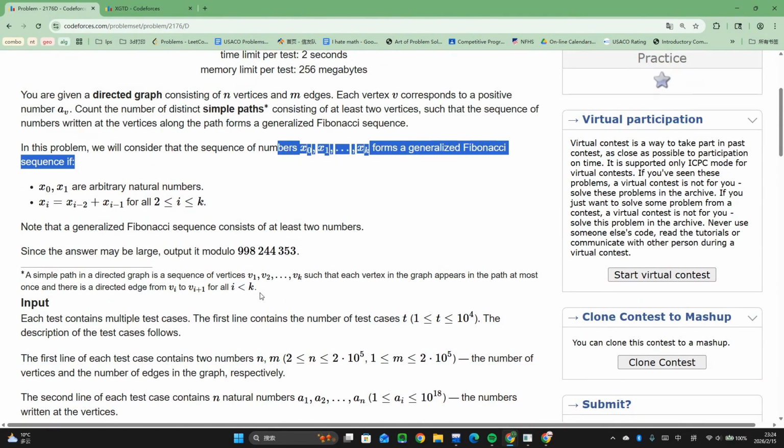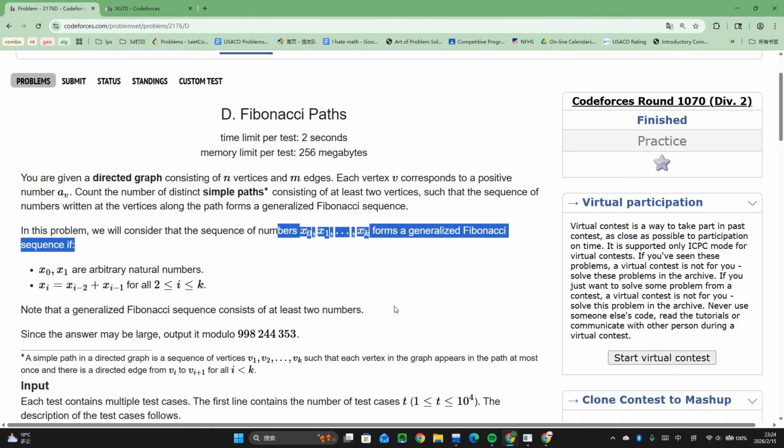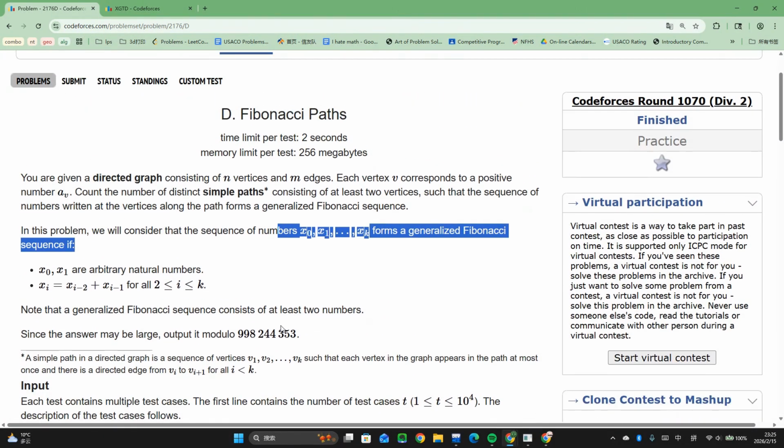At first, I mean it's an 1800, so of course I knew how to do it, but I didn't really know how to actually implement it, especially the order of the DP. If you're watching my channel, you'll probably know that this is going to be dynamic programming, but the order in which we do the DP is going to be slightly more complicated. At first, I considered using a queue and basically doing a BFS kind of dynamic programming, but it doesn't really work. Then we realized that since the value of the Fibonacci sequence has to be monotonically non-decreasing, we can sort them by whatever the second value is.